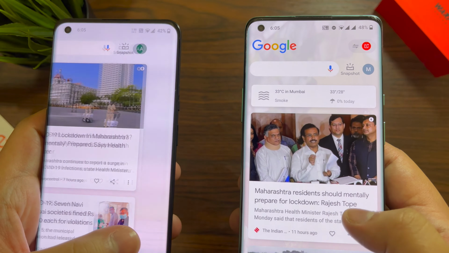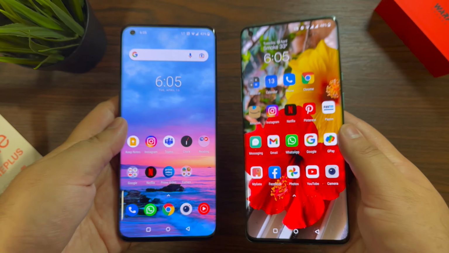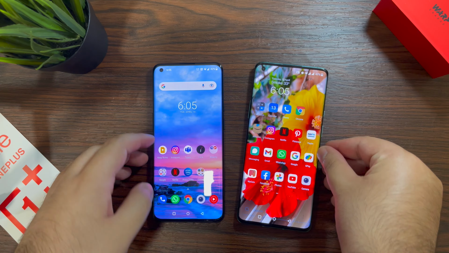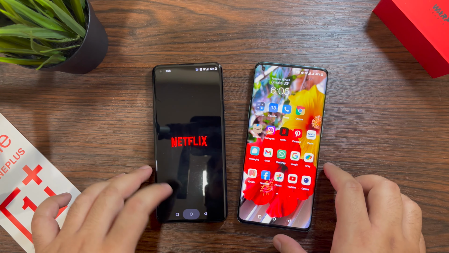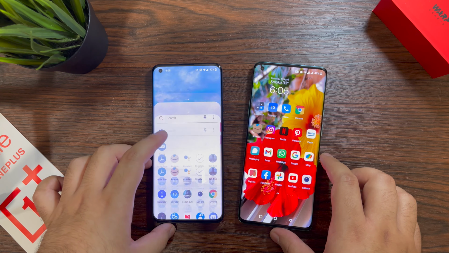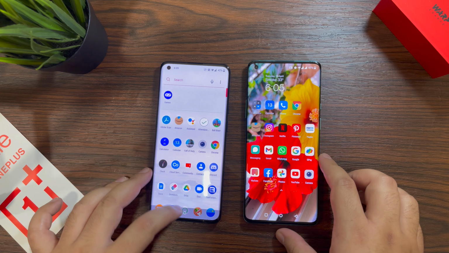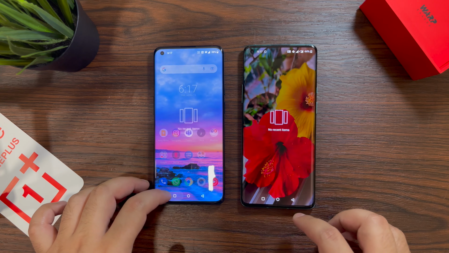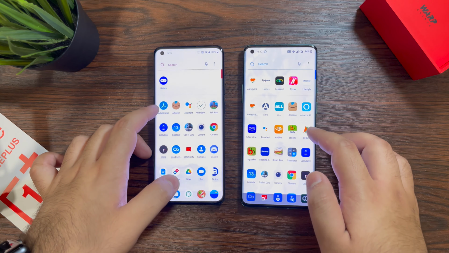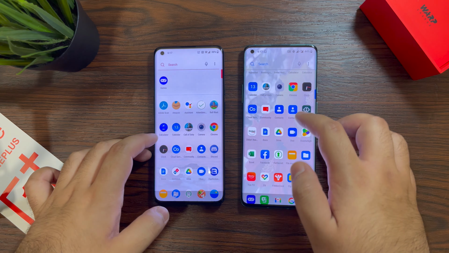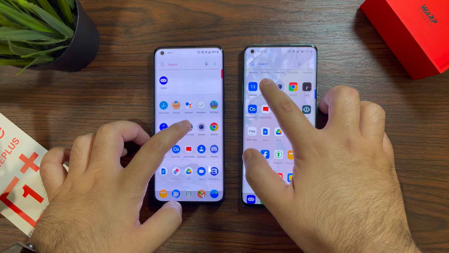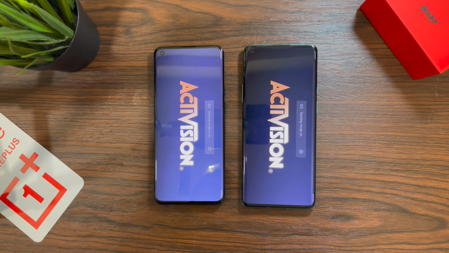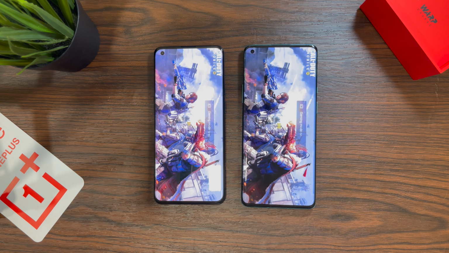Now let's do some speed tests and open some apps so that we can see which one's faster. This comparison will be with the new Snapdragon 888 processor, which is in the OnePlus 9 Pro, and the Snapdragon 865, which is a one-year-old processor in the OnePlus 8 Pro. So let's see what the real differences are, and whether they are even differences which you should notice and make your decision to purchase these phones.